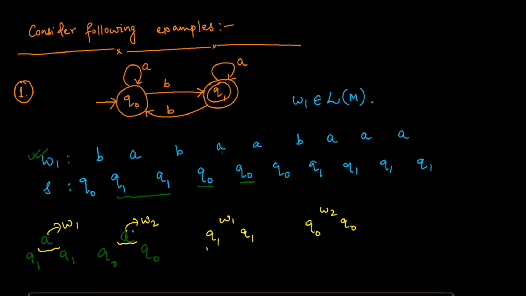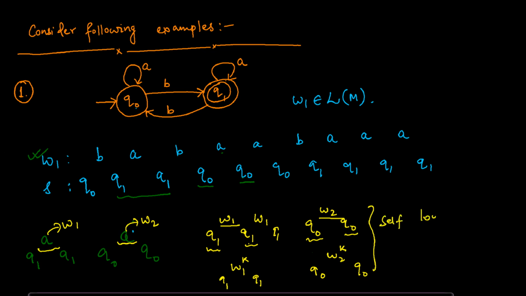So you have moved from Q1 to Q1 on seeing W1, and from Q0 to Q0 on seeing W2. What if there is another W1? Once you are at Q1 and you see another W1, you will again be at Q1. So with any number of W1, you will still go from Q1 to Q1. Similarly, if you are at Q0 and you see any number of W2, you will still be at Q0. This is what self loops do.